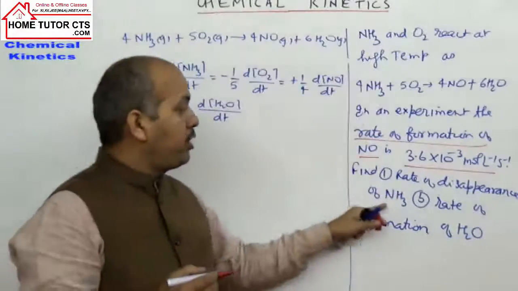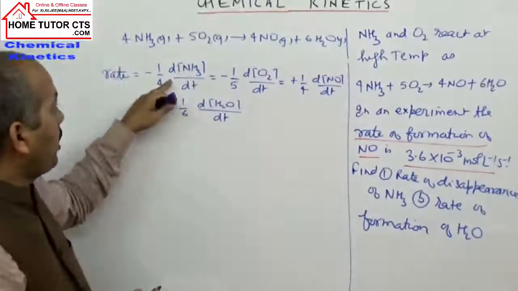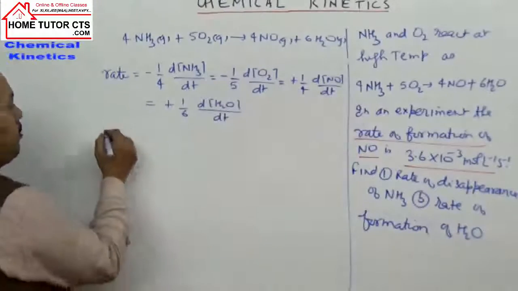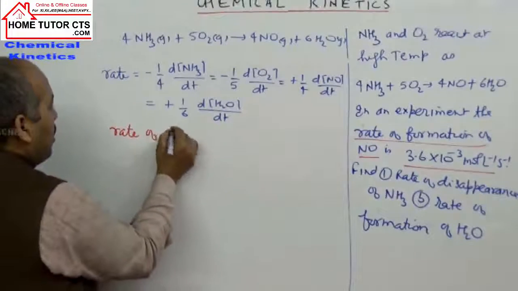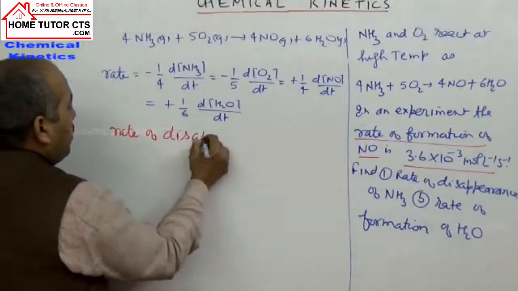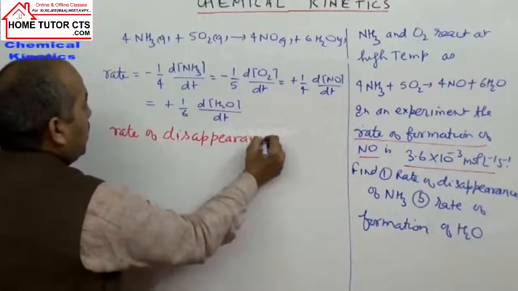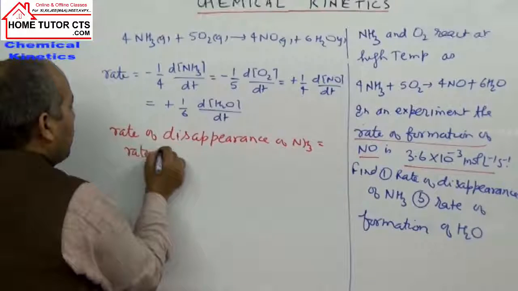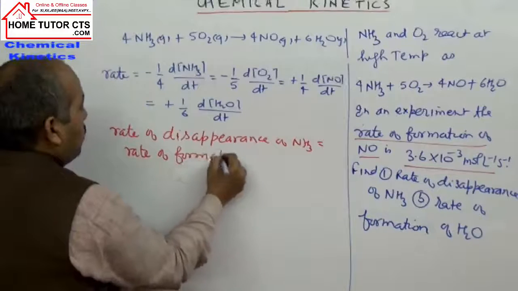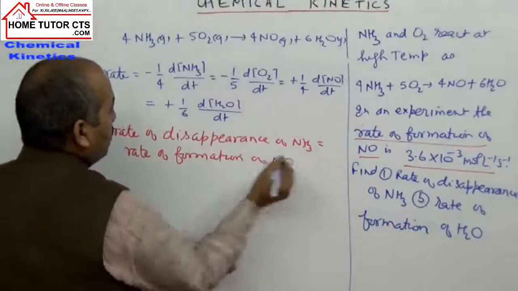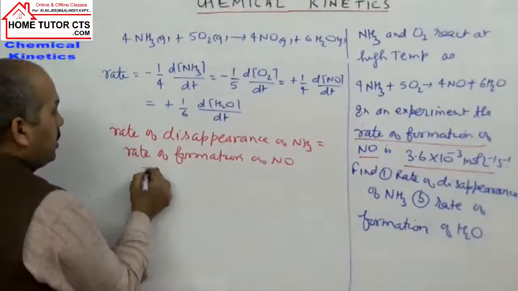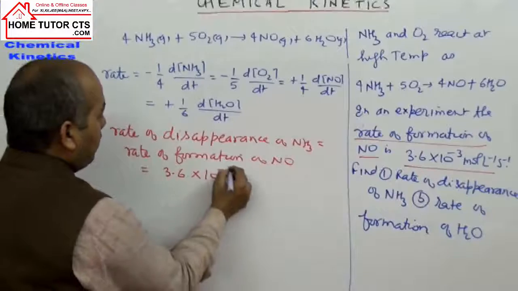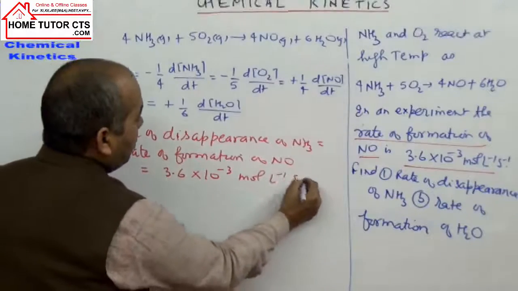It is given to us, and we will relate this rate with the rate of ammonia. We can take ammonia and NO. Rates will be equal. So rate of disappearance of ammonia is equal to rate of formation of NO. So the first part answer is the same: 3.6 into 10 to power minus 3 moles per liter per second.